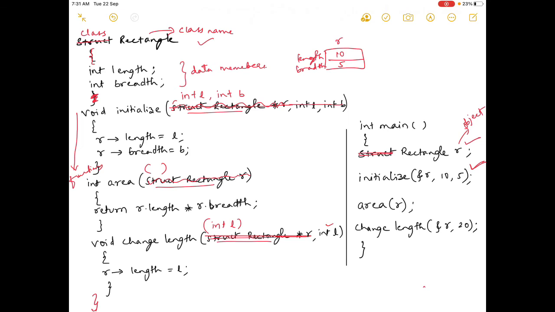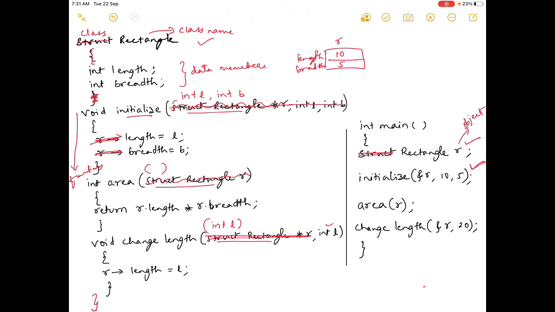Since initialize is already under the same rectangle class, we don't have to refer to r. Again here we don't have to refer to this, because length and breadth are the data members of the same class, and this function is already inside the same class.